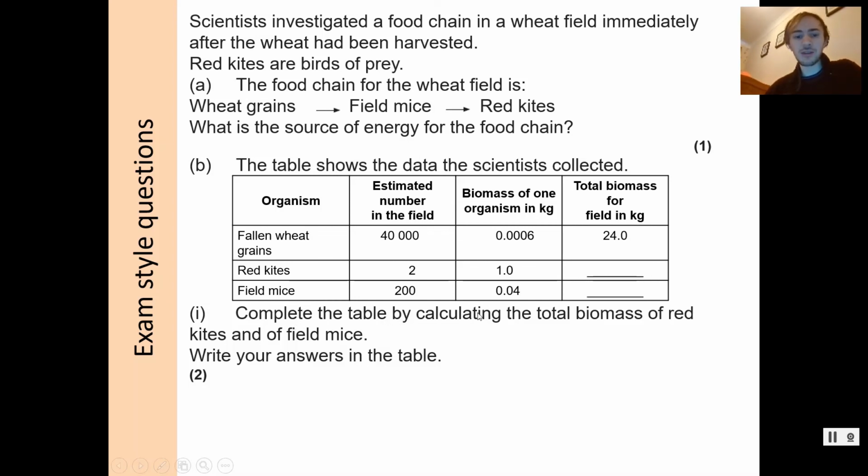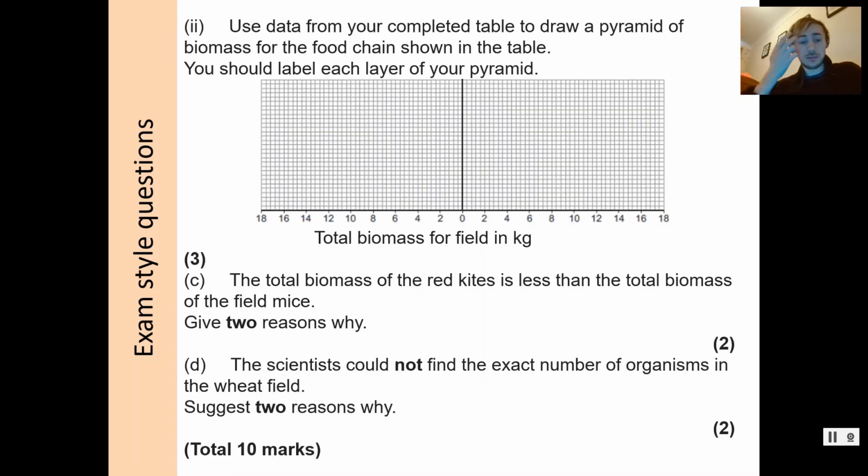Complete the table by calculating the total biomass of red kites and of field mice. Well, we do 2 times 1 is 2. And then we do 200 times 0.04, which is 8, I believe, off the top of my head. It's mental math, so if I've got that wrong, we'll see in the marks. Give me just a second. And then there's another 7 marks here.